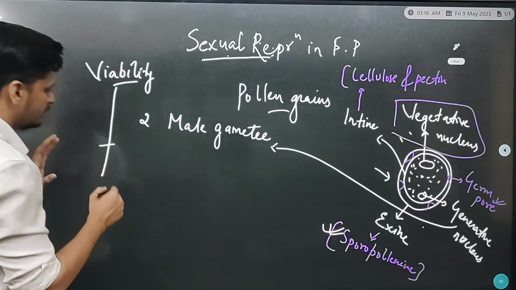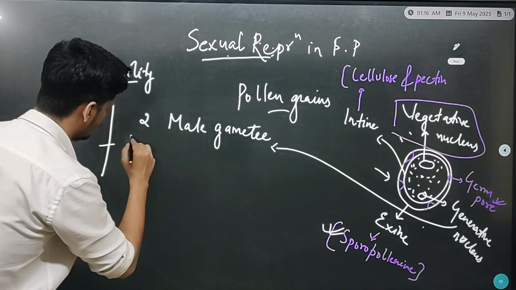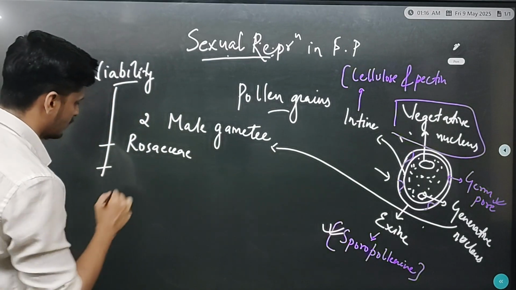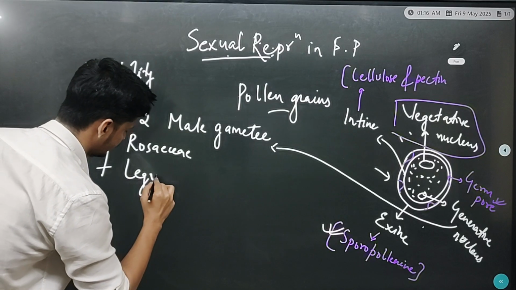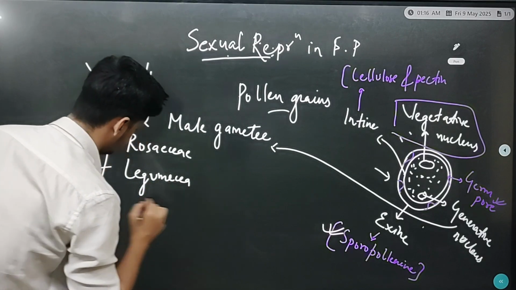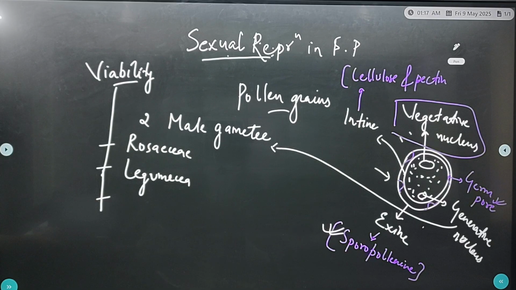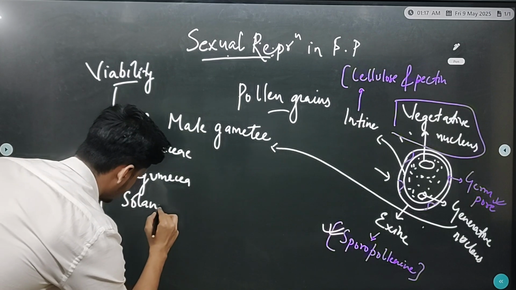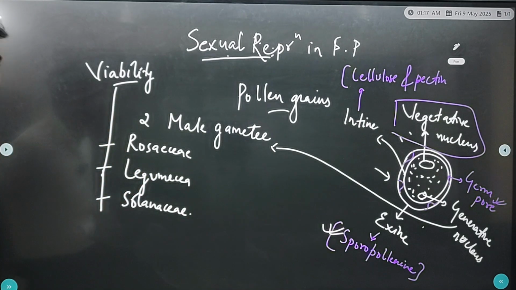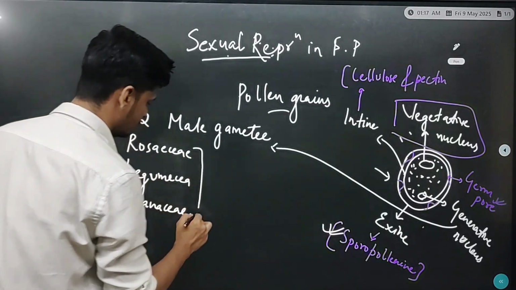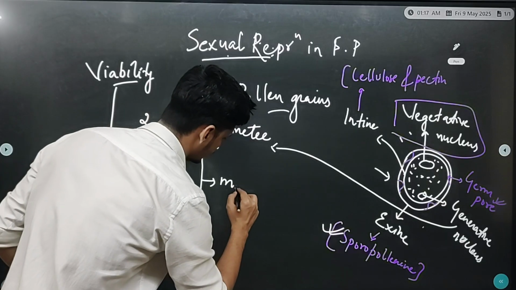Some plants present in families like Rosaceae, Leguminaceae, and Solanaceae. So for plants in these families, the viability of pollen grain is more than months.